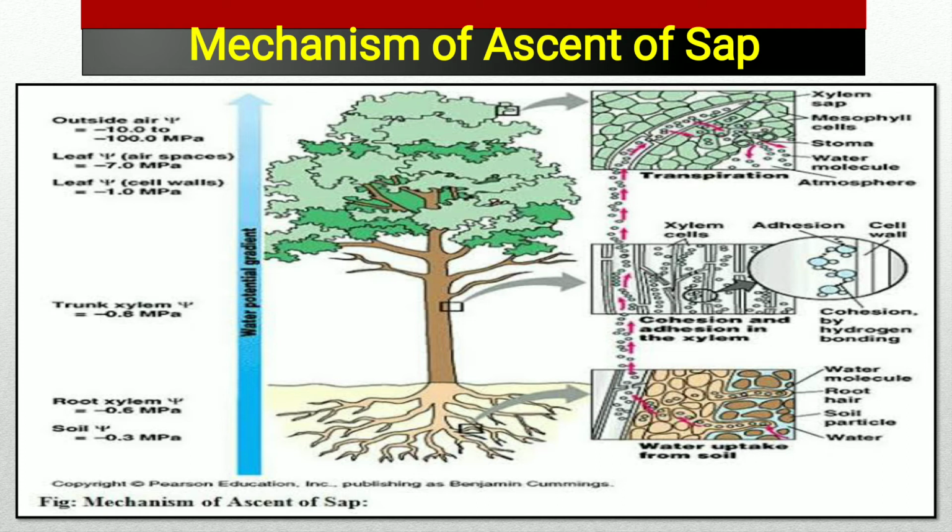Then in this diagram some mechanism is explained with the help of this structure. This one is the xylem portion and this is the root portion.